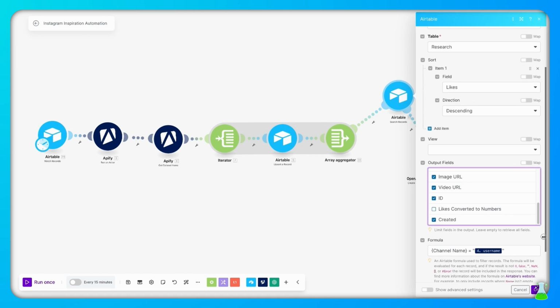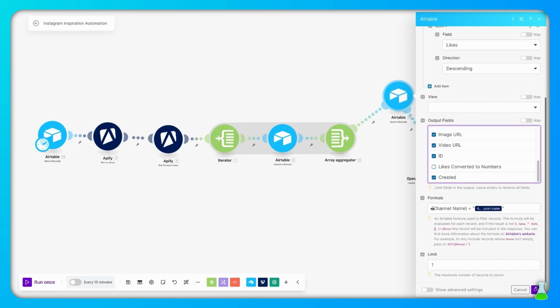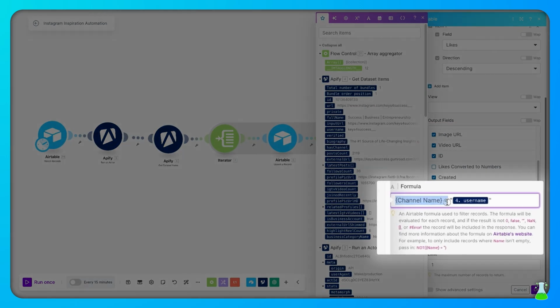Then we're going to go into this formula right here. It needs to be just as is, channel name with the squiggly brackets. Then you're going to want a space, equal sign, space. Then you're going to do quotations, and you're going to pull from the second Apify to get the username.